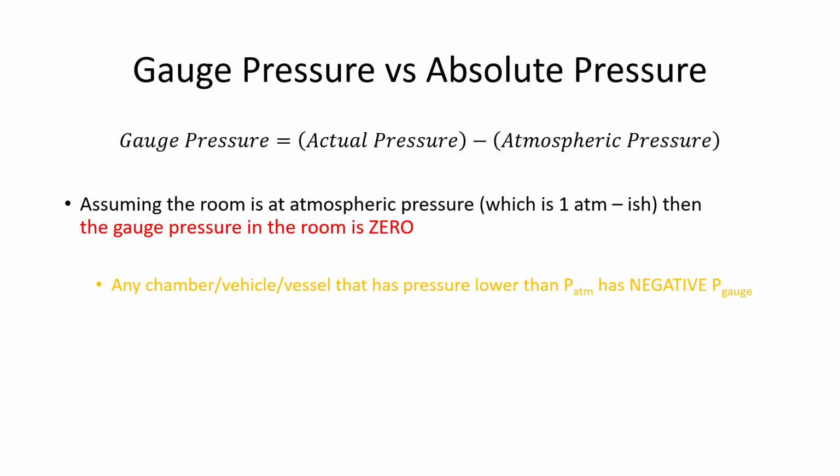So maybe inside of an air cabin on an airplane, or inside of a fume hood in a chemistry lab, you would feel suction coming in there because the pressure inside of those two chambers is less than that of the atmospheric pressure. So things go into the lower pressure. That's what we mean by negative pressure. If you have a pressurized vessel, which one needs in various environments, say on a submarine, then the gauge pressure will be higher than 0.